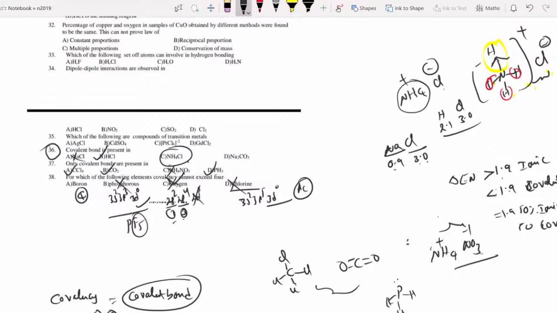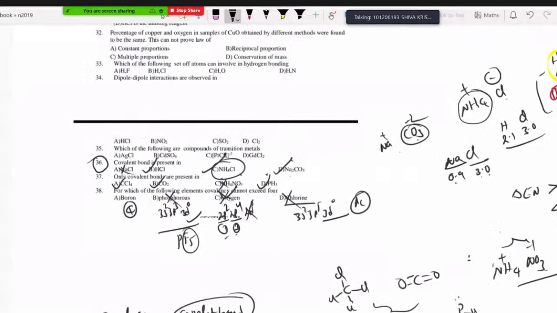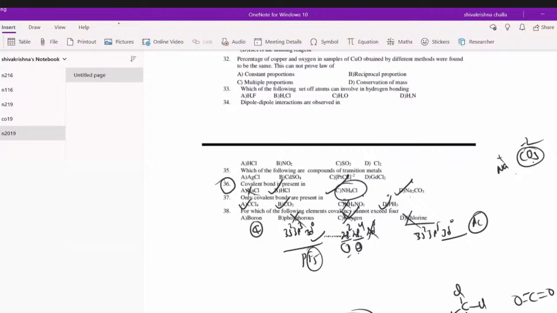Sodium carbonate, Na+ and CO3 2-, crisscross. In carbonate, covalent bonds are there. Yes. That is why the answer is B, C, D. In A, ionic bond is there, but covalent is also there. But the question does not say only covalent bond. They just ask covalent bond, they won't ask only covalent bond. That's why B, C, D is the answer. Anybody having a doubt? I think nobody has a doubt.